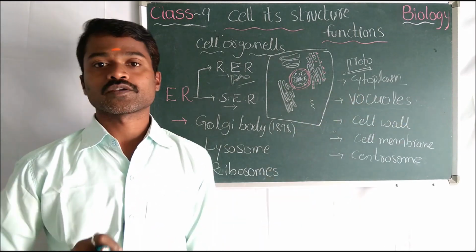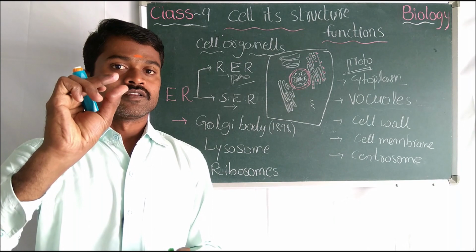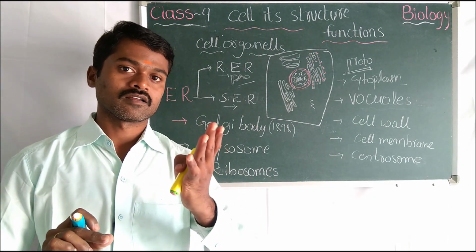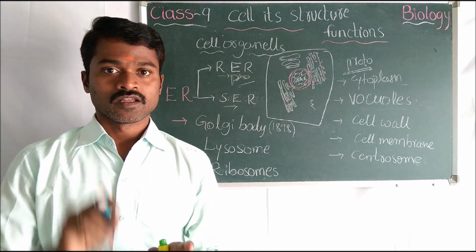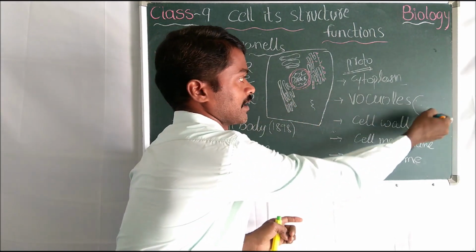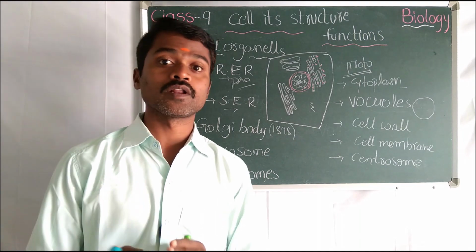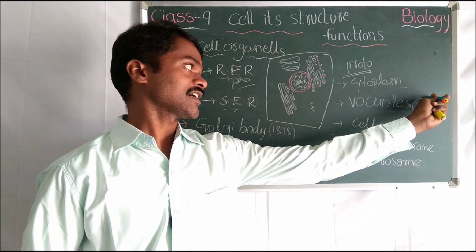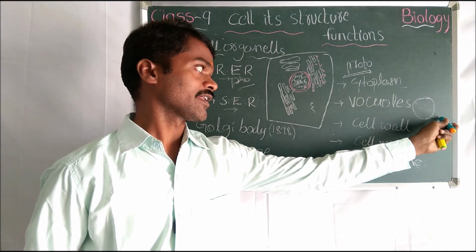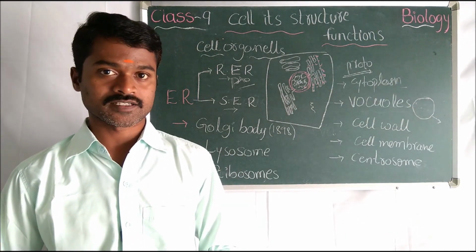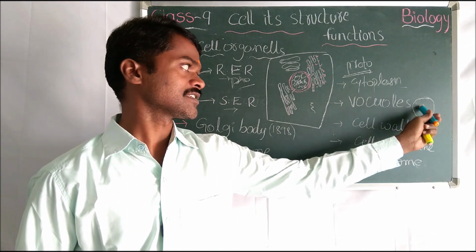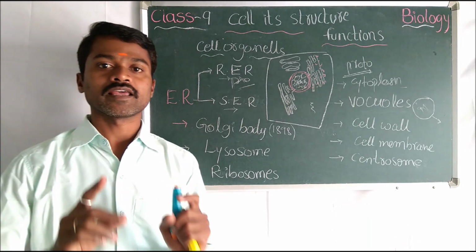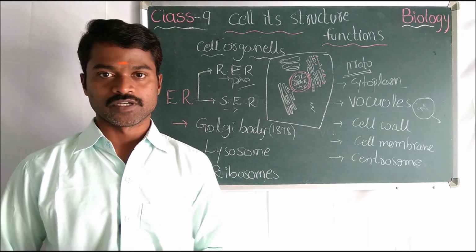What is that? Vacuoles. What does vacuoles mean? The sac-like structures which are present inside the cell. The vacuole has a layer that is called the vacuolar layer. The name of this layer is tonoplast. Inside the vacuole you can see one fluid, it's called vacuolar sap.